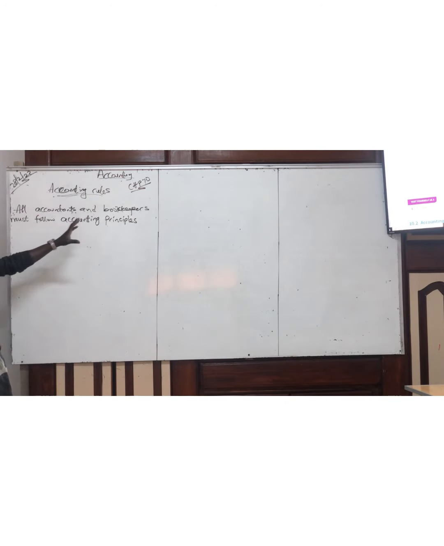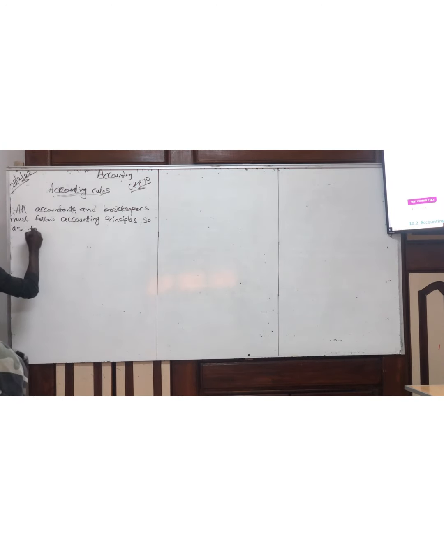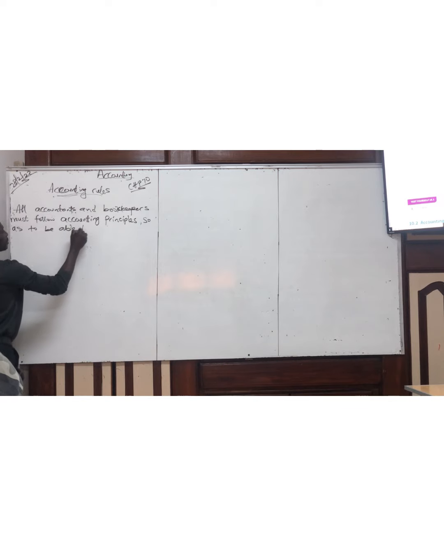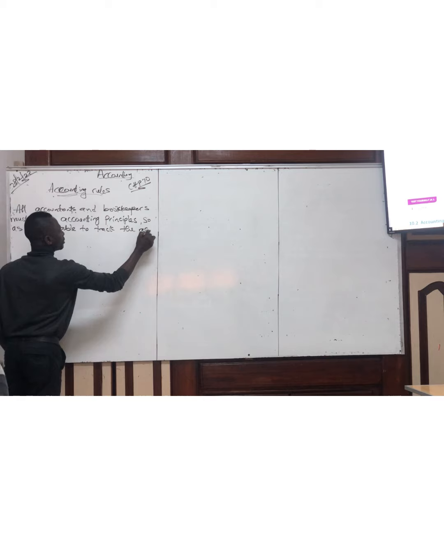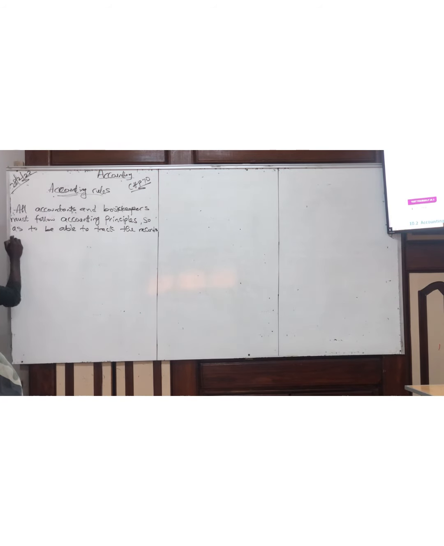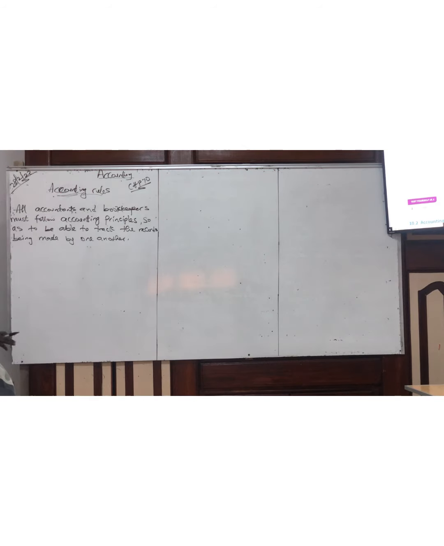We said what? All accountants and bookkeepers must follow accounting principles so as to be able to track the records being made by one another.